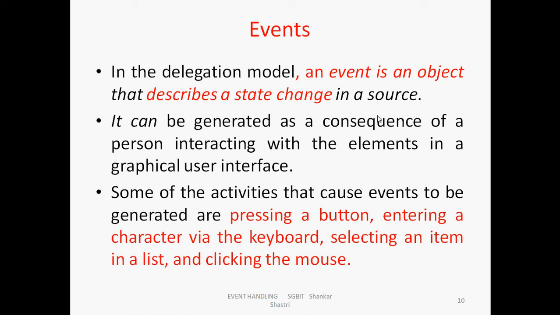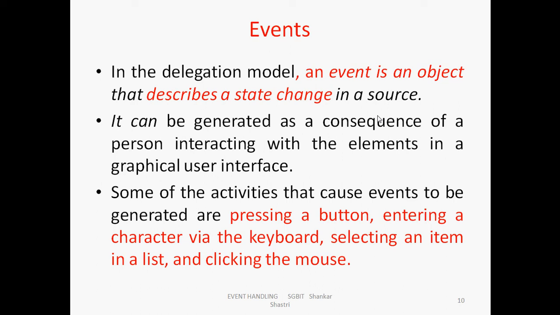Once I press the button, before pressing there is one state, after pressing the button another state. So that's why it is describing a state change in a source. Mouse: before moving the mouse, what is the previous state? After moving the mouse, what is the next event? So like that, there are different states for different sources.